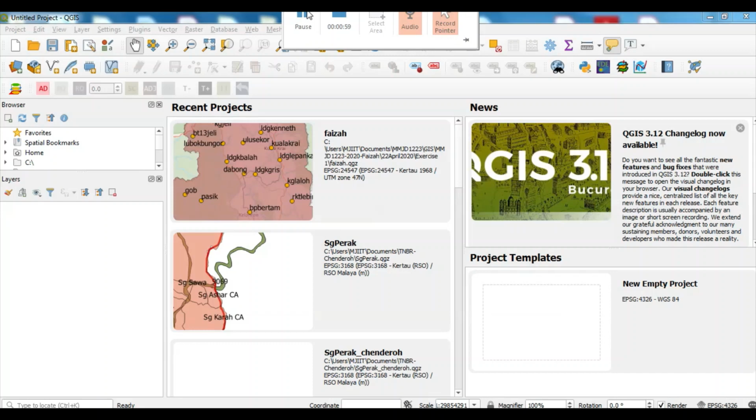Once you have installed QGIS, click open, and it will appear something like this, but maybe without this recent project. This is the historical project, if any, that you have worked with. In my case, this is my current project that I've been working on so far with QGIS. So the first step is for us to click the new project. Click this white icon.